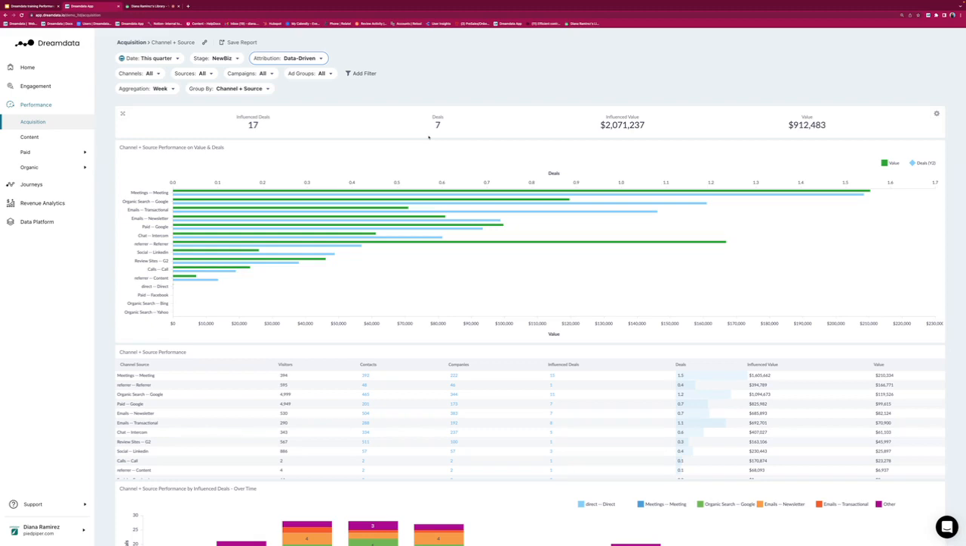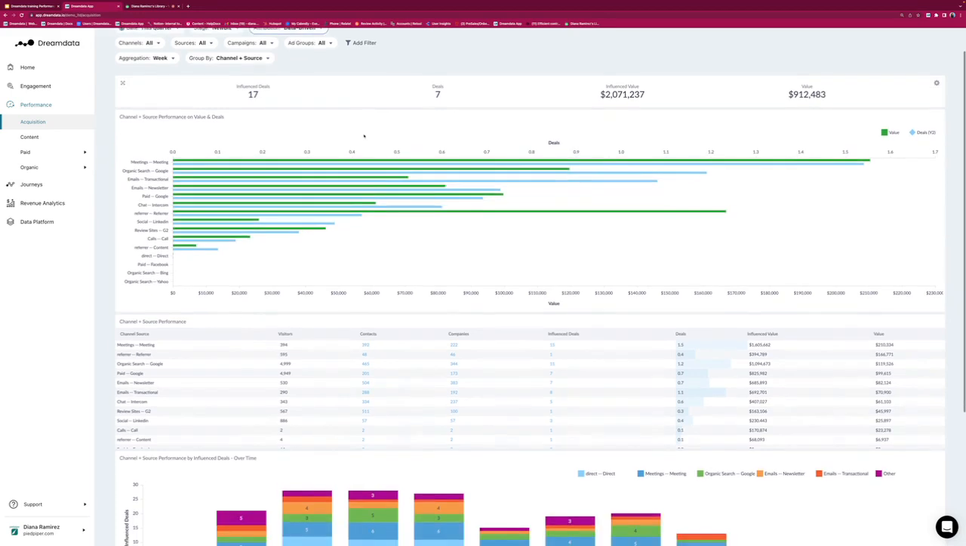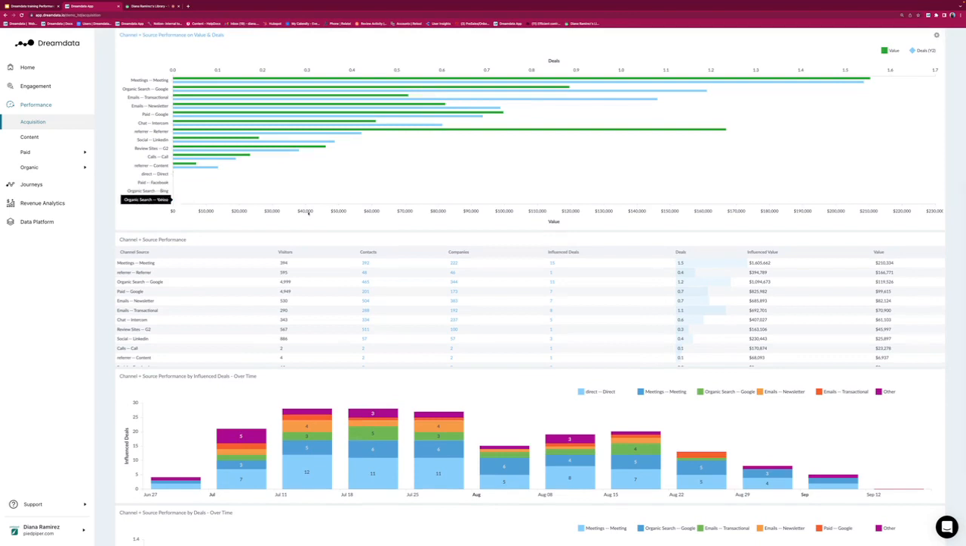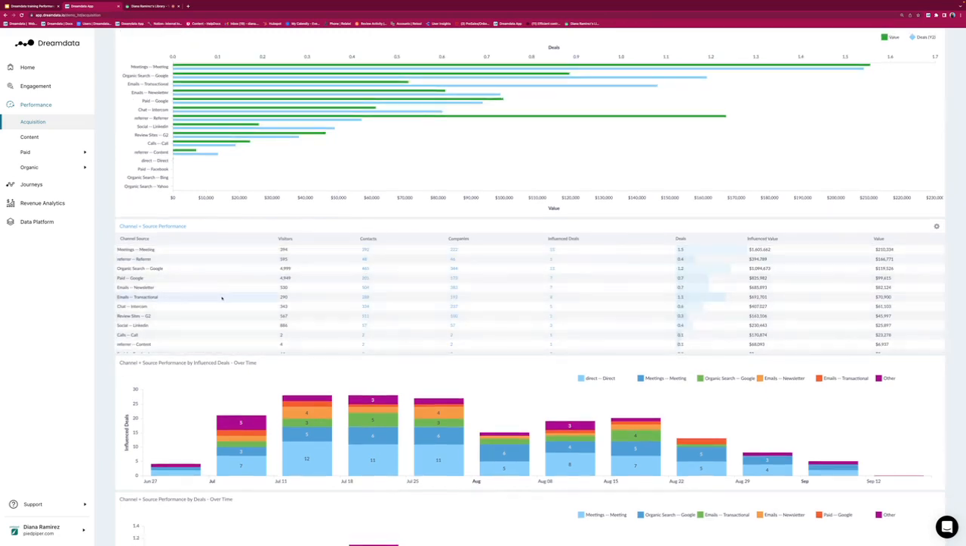But since that changes so much depending on the attribution model, we recommend you to focus on the influenced deals. The influenced deals tells you that in 17 customer journeys, we know that these channels have been a touch point. And that helps you then to also further analyze below here what channel had how many influenced deals, how many deals did each channel influence, and what exactly are those deals.